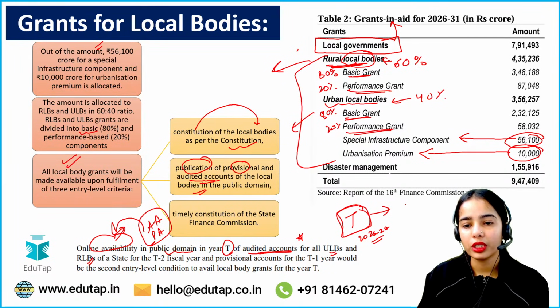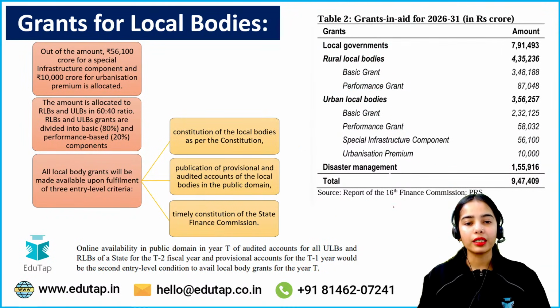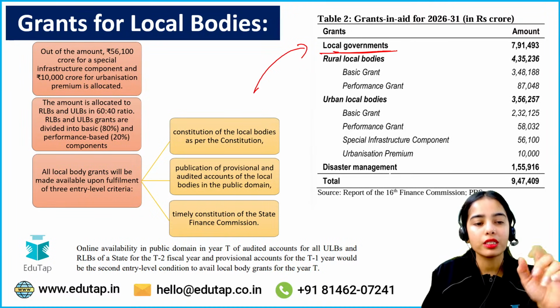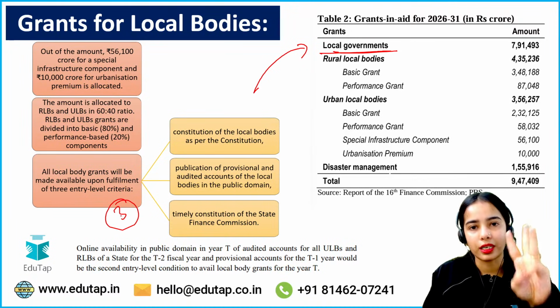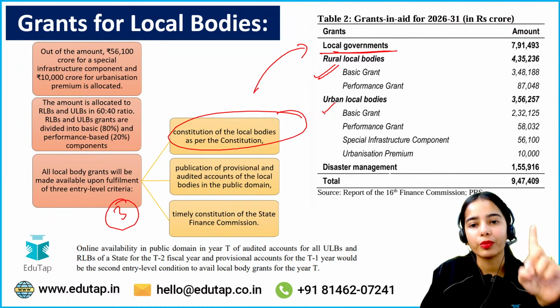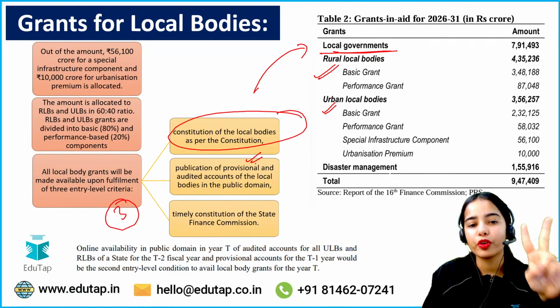Okay, for the previous 2 years there should be audited accounts, and for the previous 1 year there should be provisional accounts. So this is the idea that the grants will only be provided to the local governments once 3 criteria are fulfilled. Okay, one is the constitution of the local bodies. The rural local bodies and the urban local bodies should be constituted as per the constitution. There should be publication of provisional and audited accounts of the local bodies in the public domain.